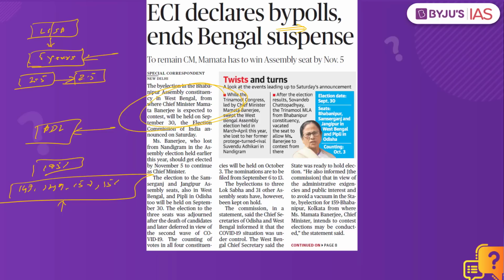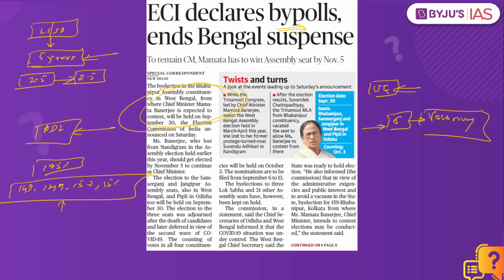In all these cases, the Election Commission of India speaks to the union government and they feel that elections cannot take place. In such a case, by-polls or by-elections need not be conducted by the Election Commission. But do remember, the by-elections to that particular constituency will have to be held within a period of 6 months from the date of occurrence of the vacancy. So from the date of occurrence of the vacancy, within a time period of 6 months, by-elections will have to be conducted in that constituency.